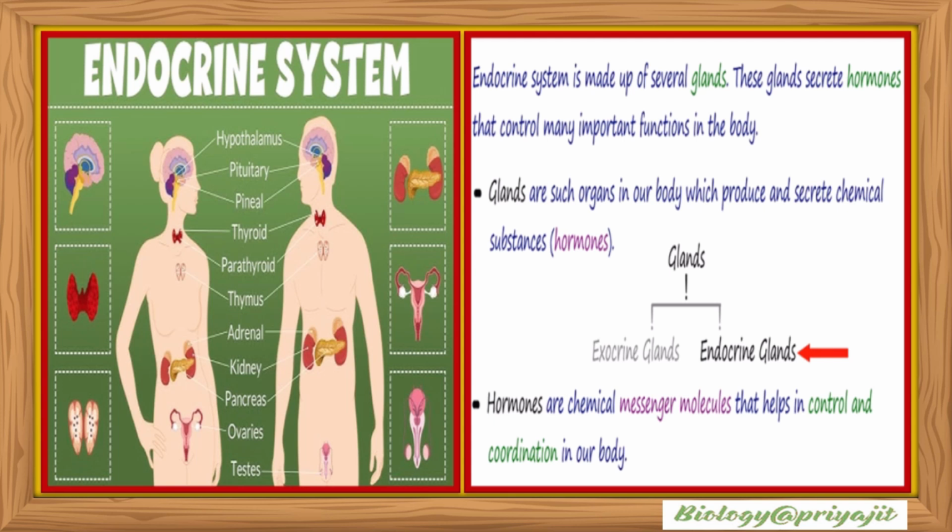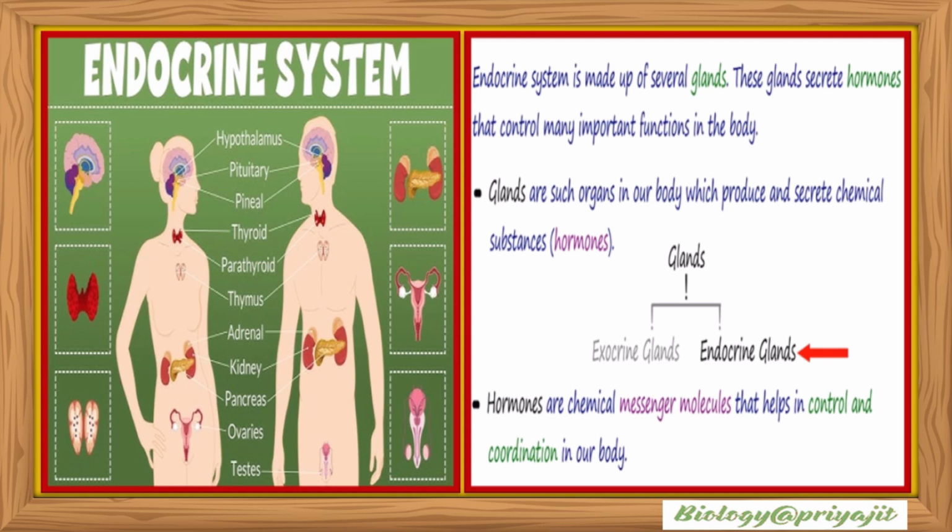The endocrine system produces chemical messengers known as hormones. The word hormone was derived from the Greek word hormein, meaning to excite or to set in motion. These hormones act as effectors, regulating the activities of specific cells, tissues and organs throughout the body. The endocrine system plays a vital role in maintaining homeostasis and in coordinating processes such as growth, development, metabolism and